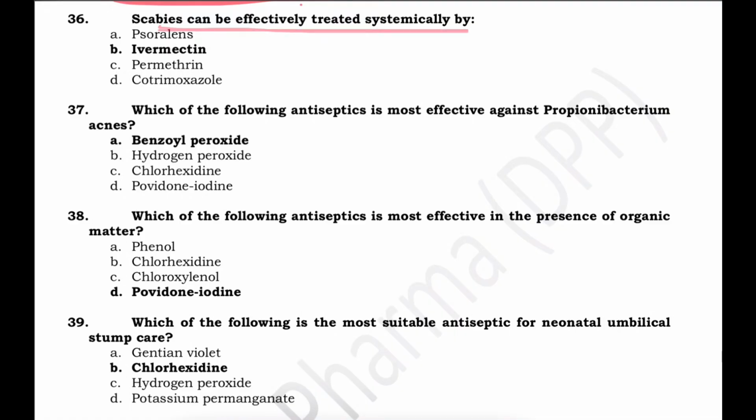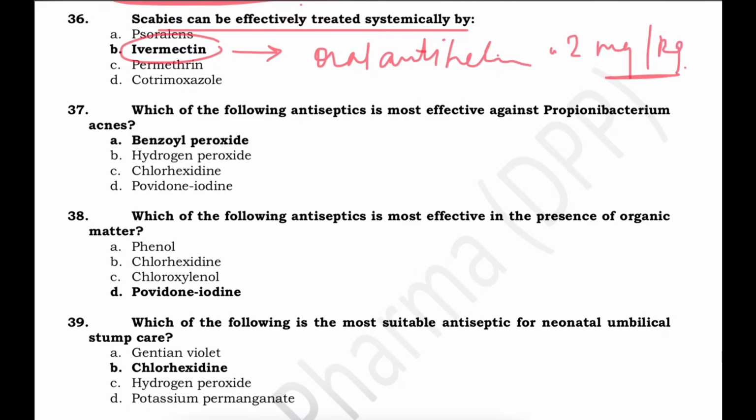Scabies can be effectively treated systemically by ivermectin. Ivermectin is an oral antihelminthic drug, and this can be used in treating scabies systemically. A single dose of 0.2 milligram per kg achieves high cure rates. Now this drug is not very safe. It can result in paralysis, death also. Permethrin is a topical treatment used for scabies.